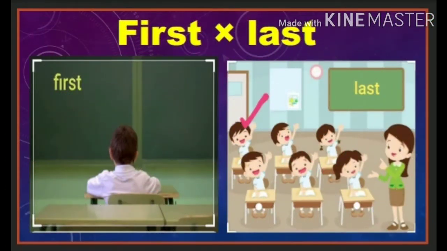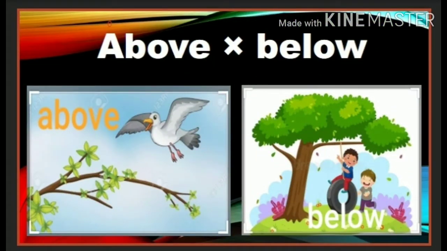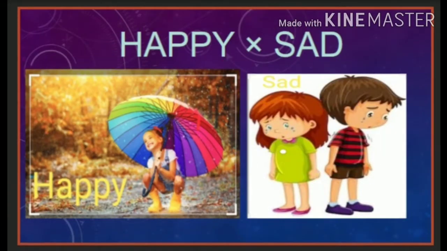First, last. The boy sat in the first bench. Another boy sat in the last bench. Above, below. The bird is flying above the tree. The children are playing below the tree. Happy, sad. The girl looks happy. The boy and girl look sad in the second picture.